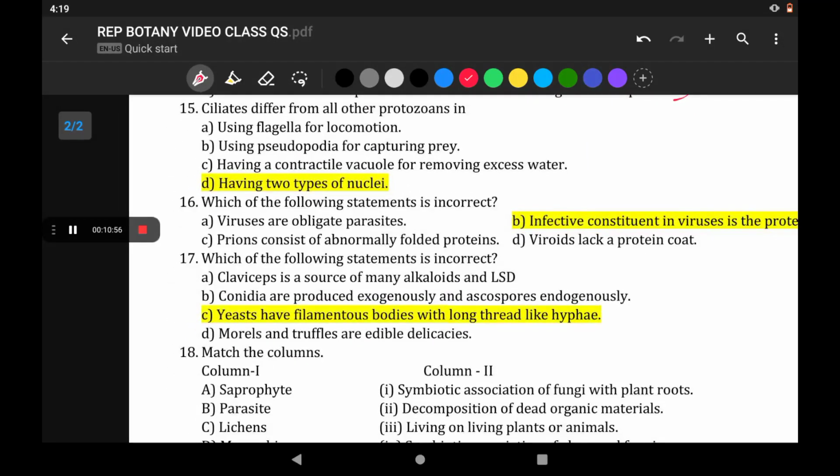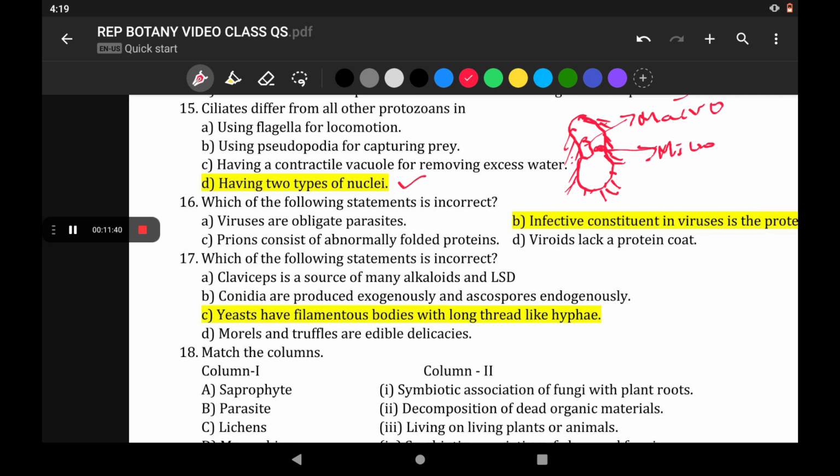Ciliates differ from all other protozoans in using flagella for locomotion, using pseudopodia for capturing prey, having a contractile vacuole for removing excess water, having two types of nuclei. The last is correct. If you remember the slipper animalcule, the paramecium, you might have seen that they have cilia and two types of nucleus. The large, kidney-shaped nucleus is the macronucleus, and they have a micronucleus. So they have a binucleate condition, seen in ciliates like paramecium.